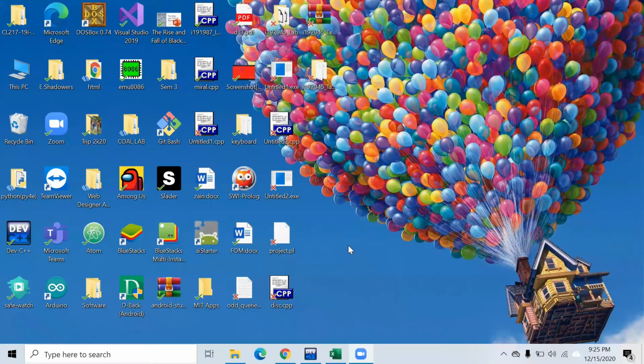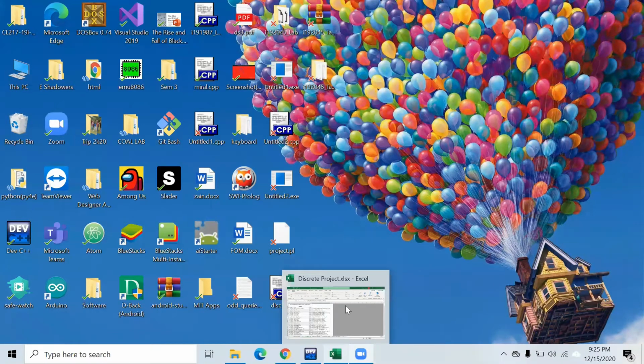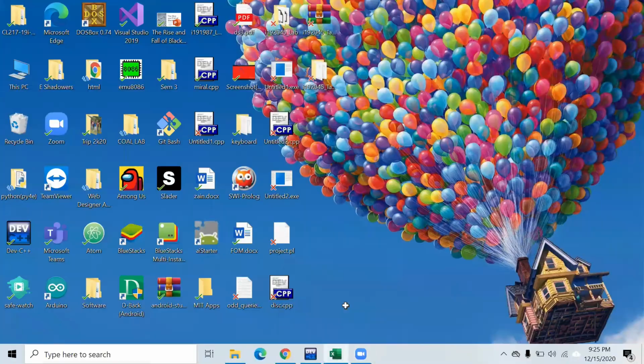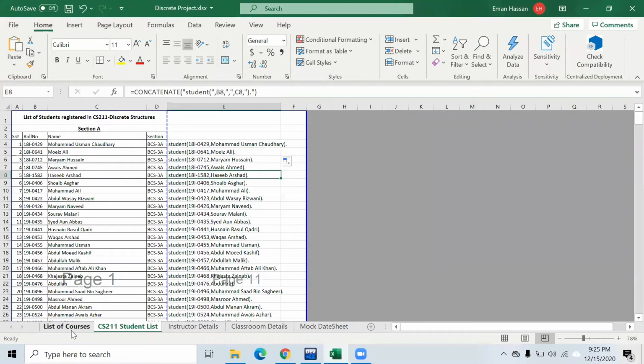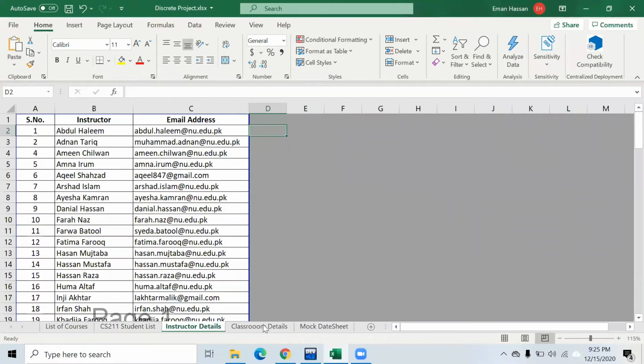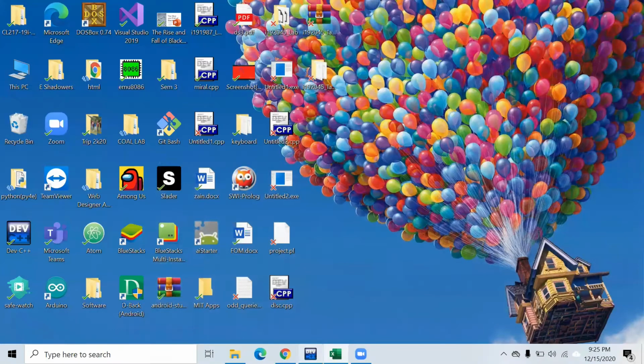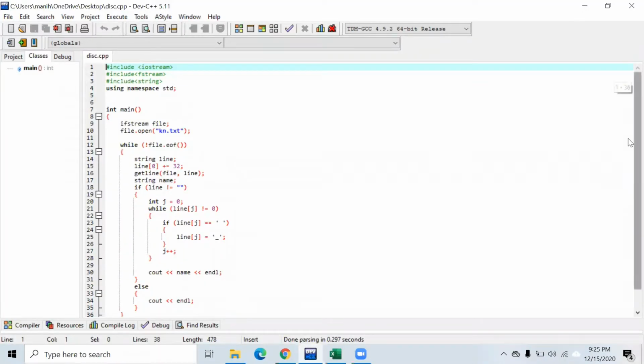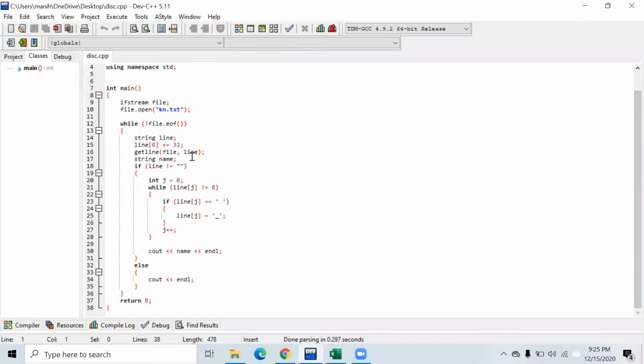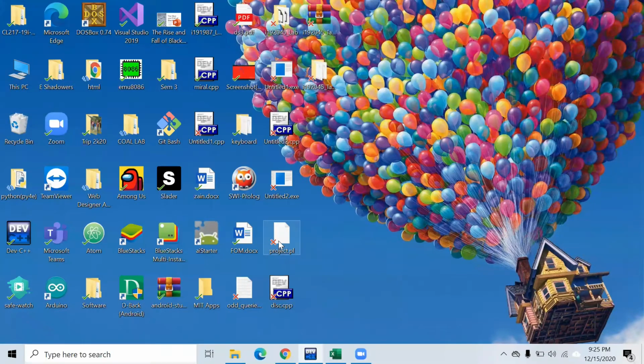So first of all, we would be opening the file which has the data which was provided to us by our instructors. So this is the Excel sheet which contains a list of courses, the student list, the instructor details, the classroom details, and the mock grade sheet. We also wrote a C++ program, which converts the given string according to the rules of Prolog. That is, it converts the first letter to a smaller case, and wherever it finds a space it converts it to an underscore, because special characters are not allowed in Prolog, and it gives an error.